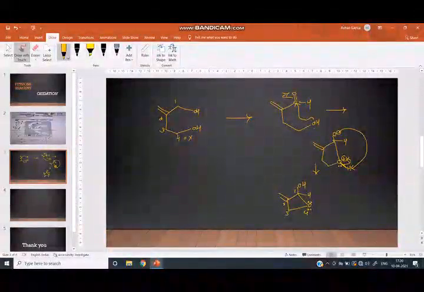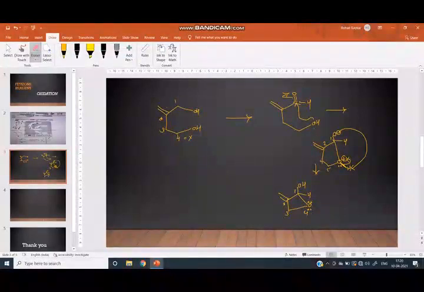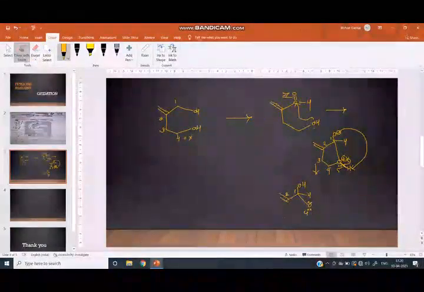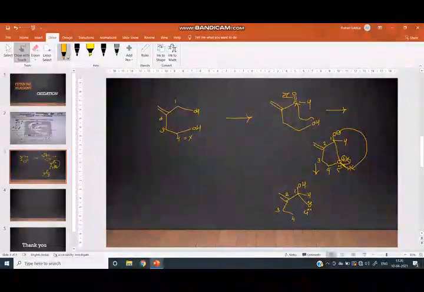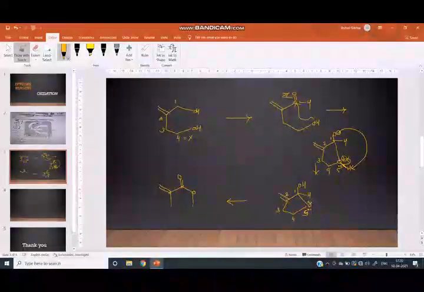Here are 2 CH2 groups present. 1, 2, 3, 4, 5. This is the third carbon. This is the fourth carbon. This is the fifth carbon. This is the second carbon. This is the third carbon. This is the fourth carbon. And this is the fifth oxygen. Then again, Fetizon's reagent oxidizes this OH to a carbonyl group and we get lactone.